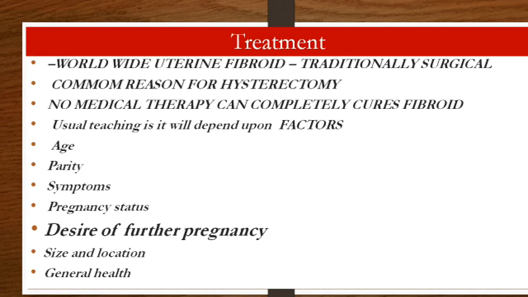So the usual teaching which we do will depend upon factors like the age of the patient at the time of presentation, whether she is parous or not, whether the fibroids are asymptomatic or symptomatic, whether the fibroid is associated with pregnancy, and whether the fibroid is associated with infertility, that is her desire for further pregnancy. This is the most common cause of treatment, and depending upon the size and location of the fibroids and the general health of the patient, our treatment would differ.